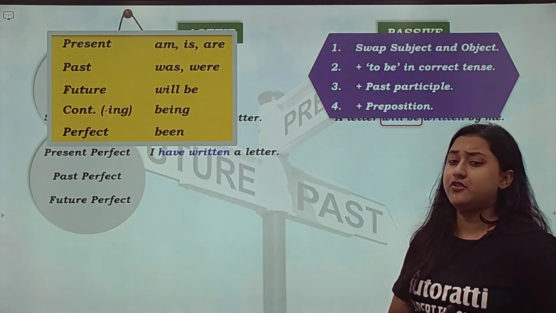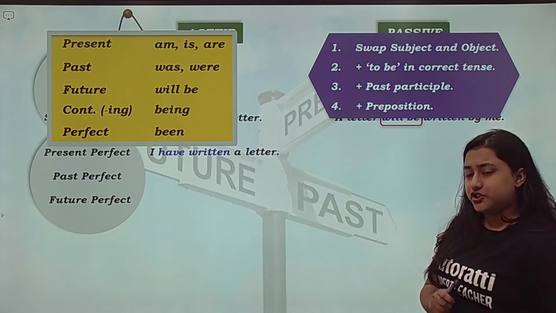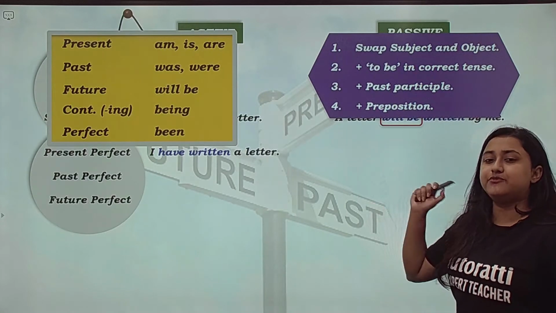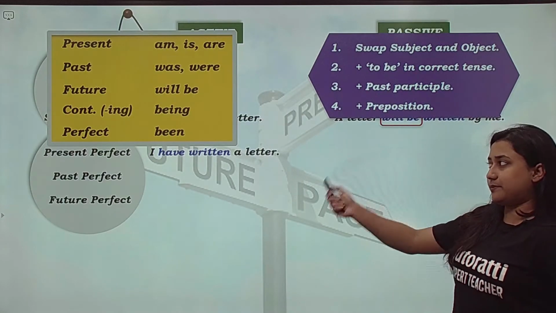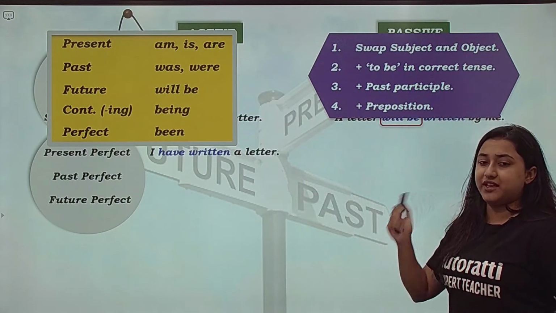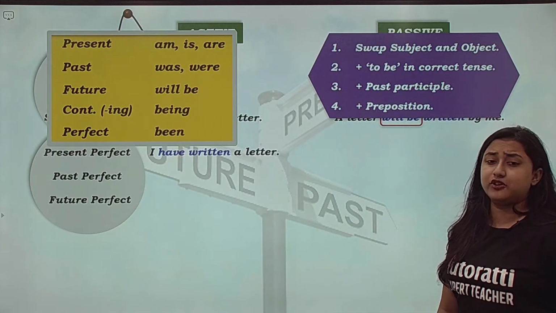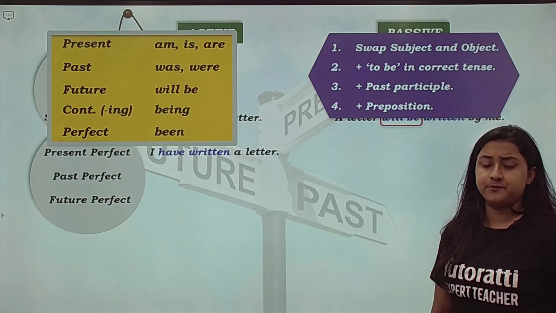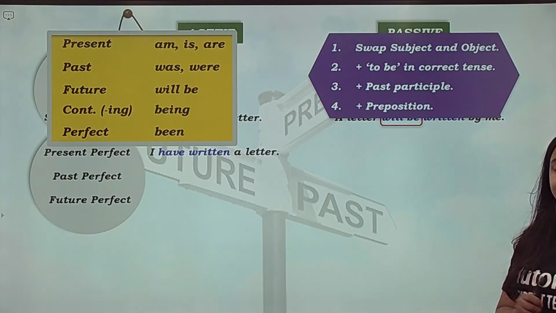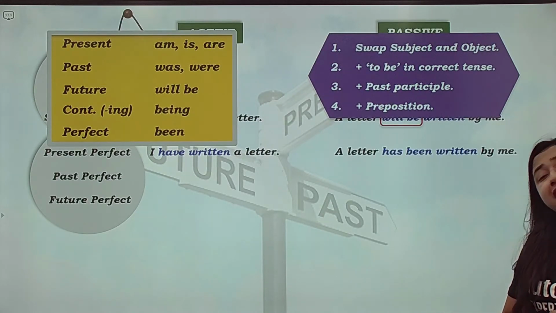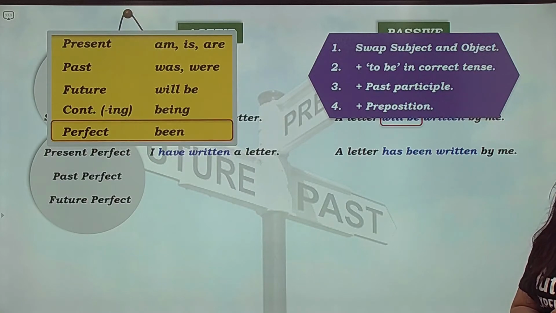I have written a letter. So you think of the answer, swap the subject and the object. A letter पहले आ जाएगा. I will become me. Have written, present perfect में है. Have written तो हम लोग क्या लिखेंगे? A letter. Think students, I have written a letter. A letter has been written by me.